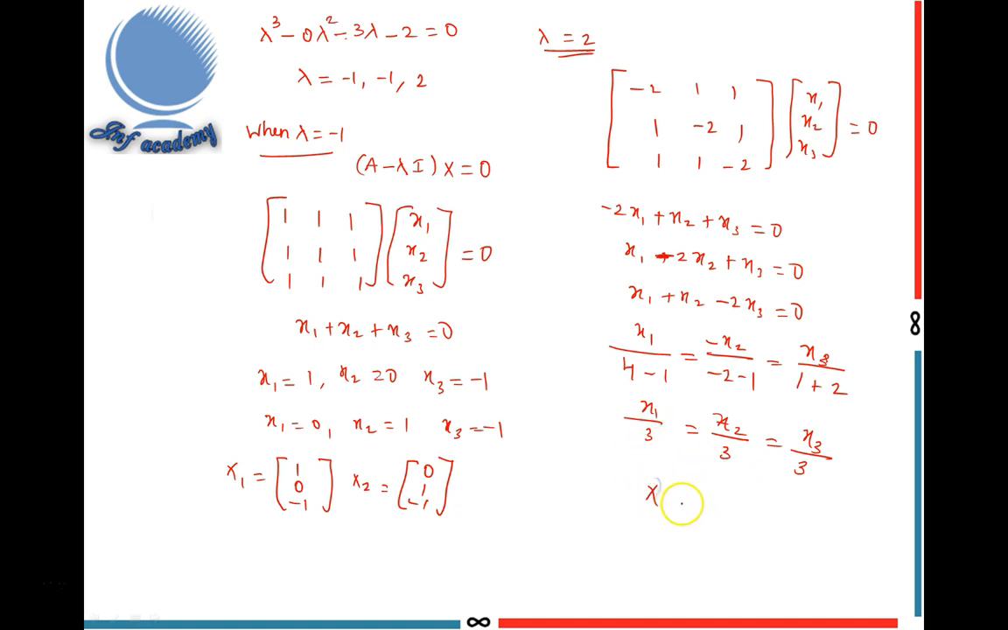So the final eigenvector is 1, 1, 1. Eigenvector corresponding to eigenvalue 2 is 1, 1, 1. This is the direct method to find eigenvalue and eigenvector. This direct method takes 3 to 5 minutes for solving a 2 by 2 matrix and minimum 10 minutes for solving a 3 by 3 matrix.